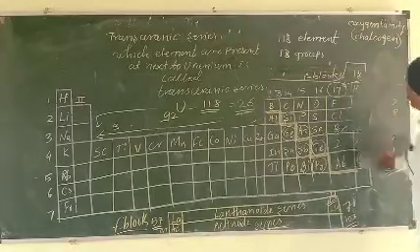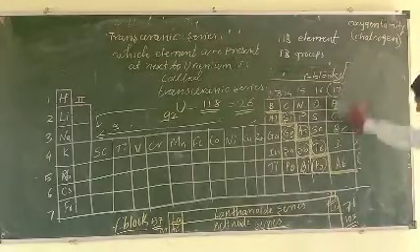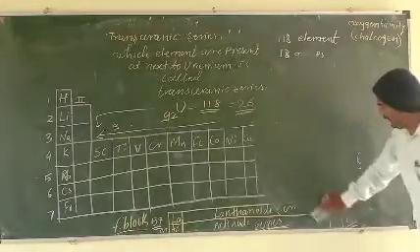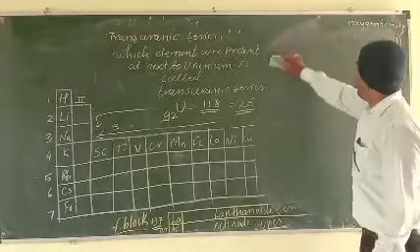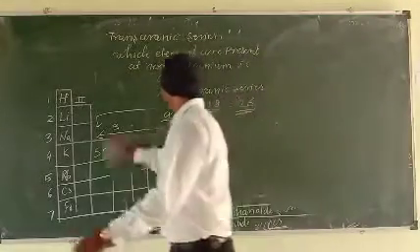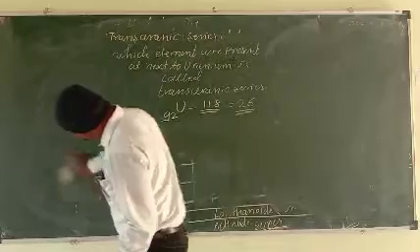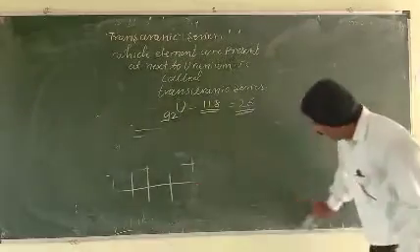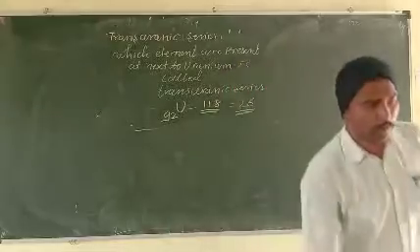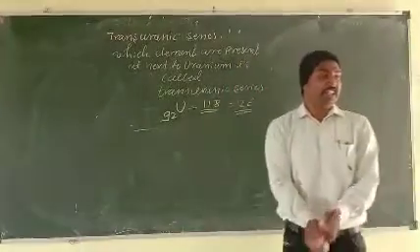These elements are made by using a natural element, so they are called man-made elements. These man-made elements are also called the transuranic series.